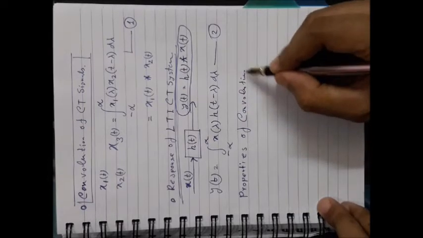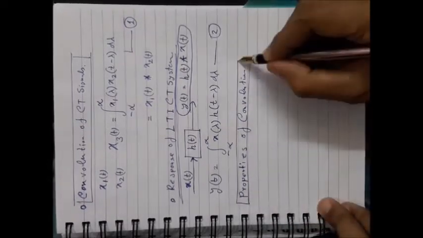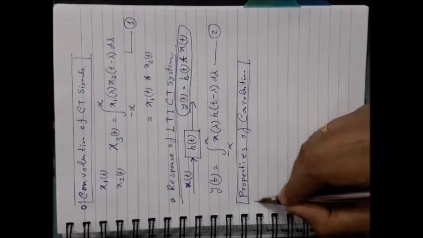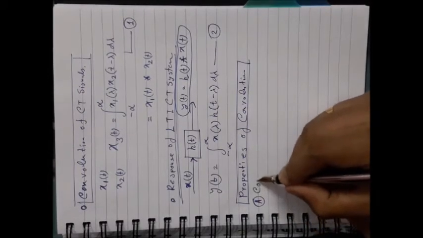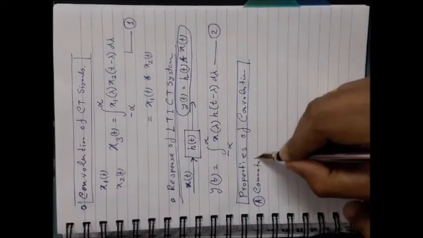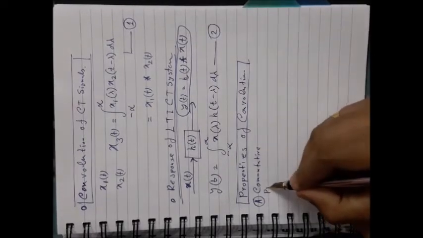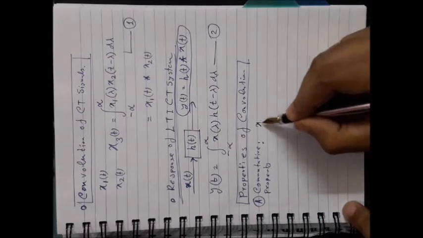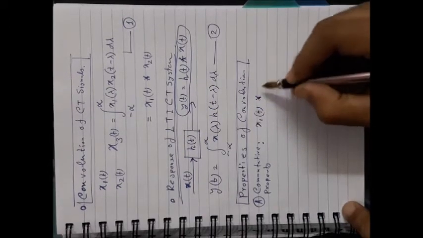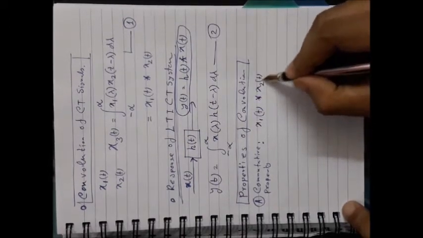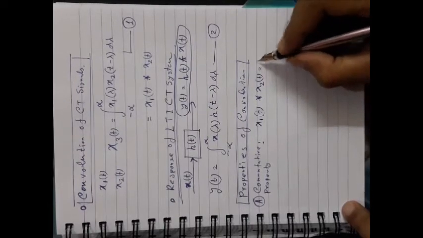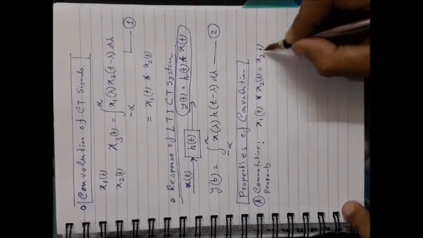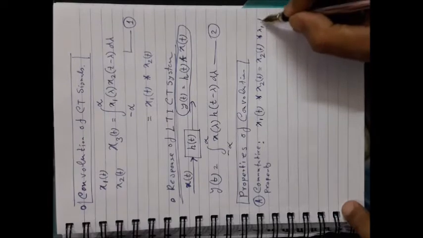Convolution. Properties of convolutions are very easy. Number one, commutative property. That means this convolution operation is commutable. That means x1 convolution x2 is same as x2 convolution x1.